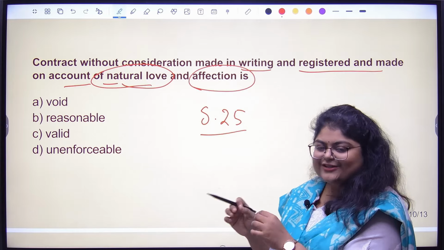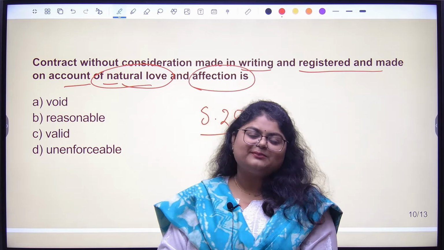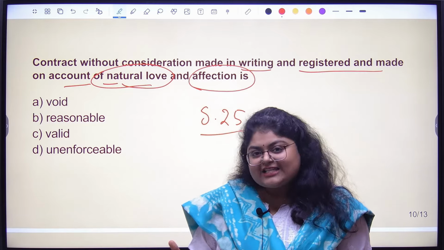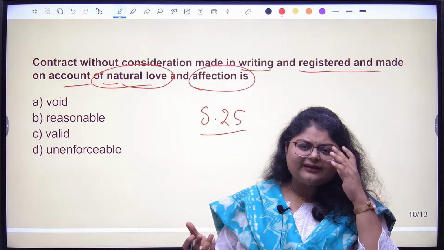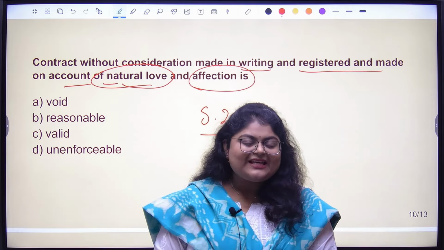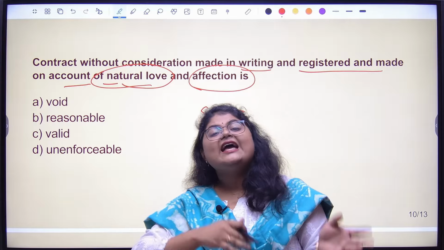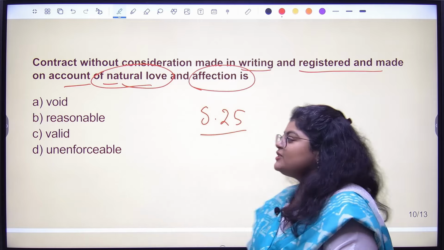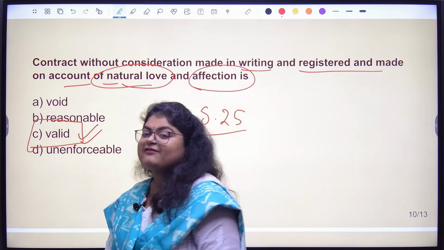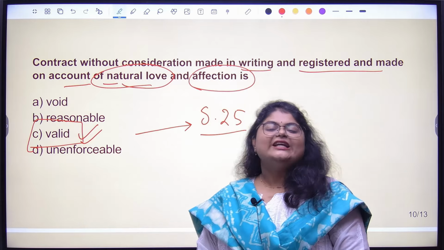As per section 25, if it is a case of love and affection, where I want to gift something to people because they are my family, they are my children, in such cases, there is no consideration for the contract. Only I am giving. From the other party, I am not expecting anything. So such cases will still be considered valid. It is considered an exception to the general rule. So here the answer is, it is going to be valid, option C. And where will you find the answer? You will find the answer in section 25 of Indian Contract Act.